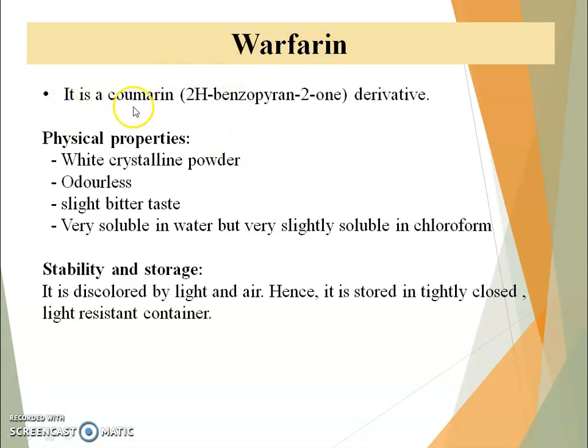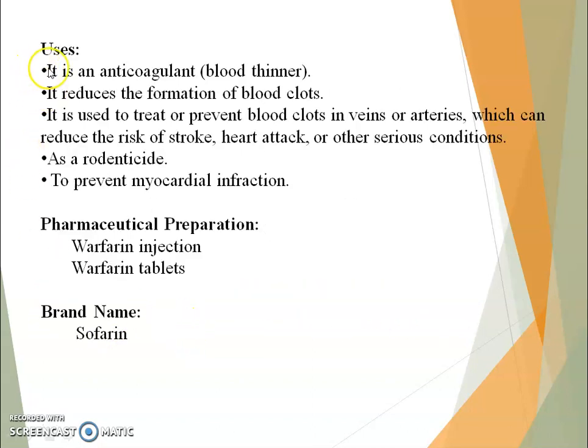Warfarin: it is a coumarin, that is a 2H-benzopyran-2-one derivative. Physical property: it is a white crystalline powder, odorless and slightly bitter in taste. It is very soluble in water but very slightly soluble in chloroform. Stability and storage: it is discolored by light and air, hence it is stored in a tightly closed light-resistant container. Uses: it is an anticoagulant, a blood thinner.